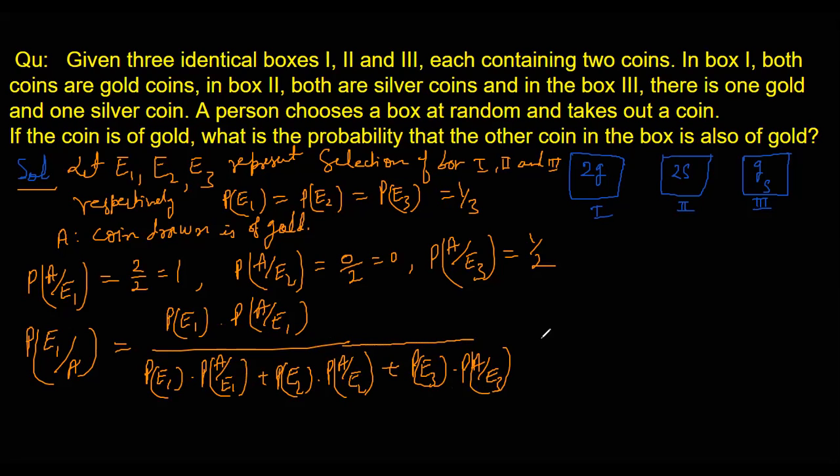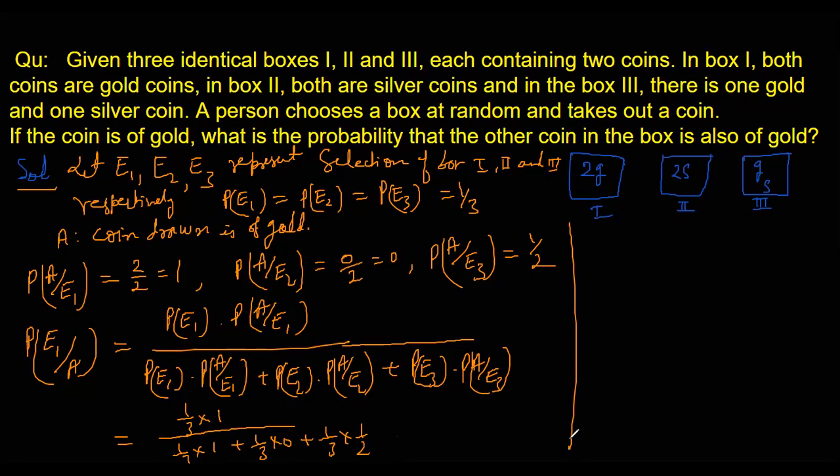All right. And if we put these values over here, what do we get? Okay, let's get these values down here. So it comes E1, which is 1 by 3, into A by E1, which is 1, divided by 1 by 3 into 1 plus 1 by 3 into 0 plus 1 by 3 into 1 by 2.